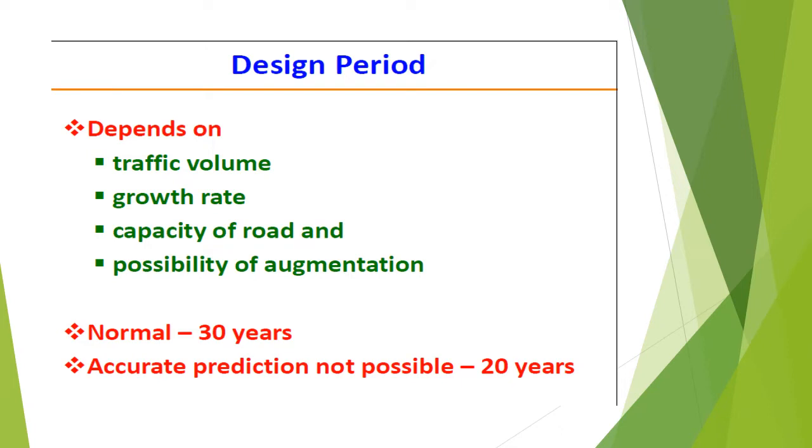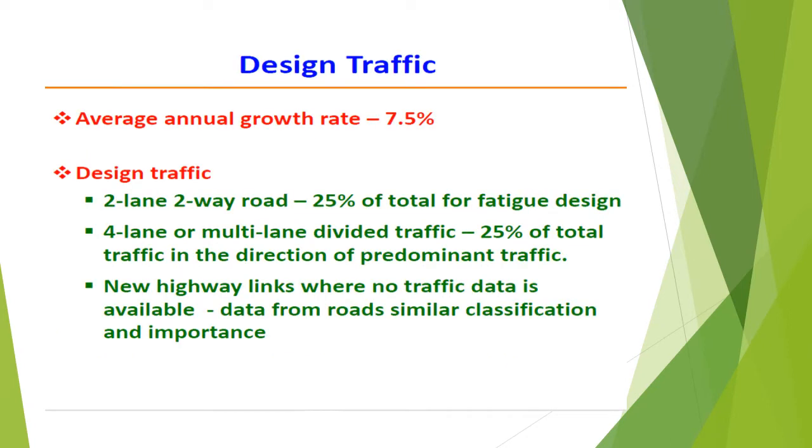Design period. Design period depends upon traffic volume, growth rate, capacity of road and possibility of augmentation. Normally, cement concrete pavements have a lifespan of 30 years and should be designed for this period. When the traffic intensity cannot be predicted accurately for a long period of time, for low volume roads, a design period of 20 years may be considered. An average annual growth rate of 7.5% may be adopted.